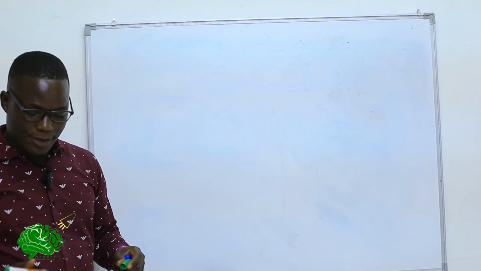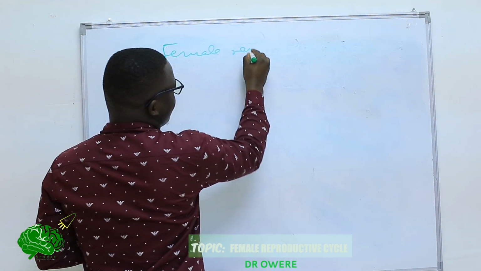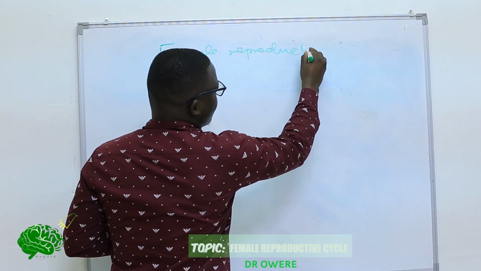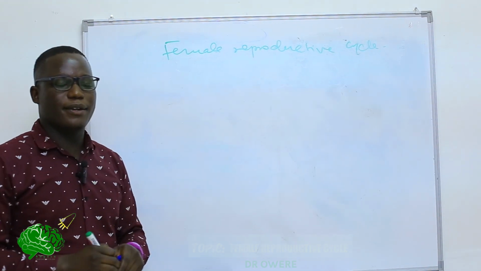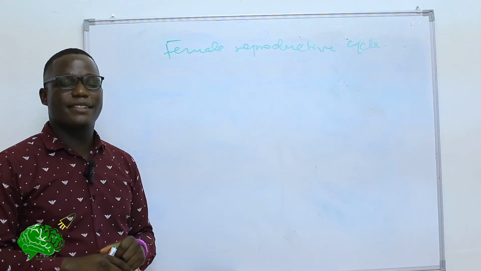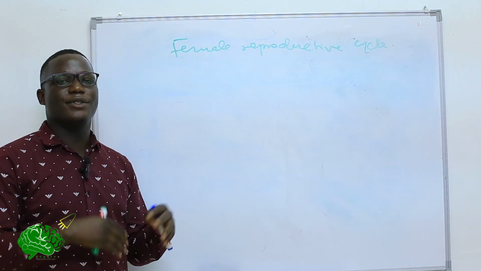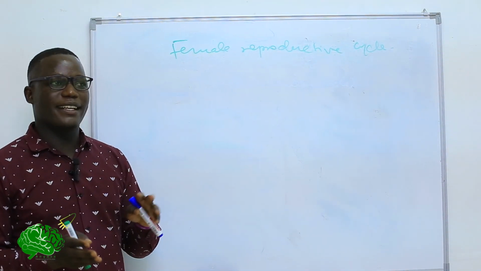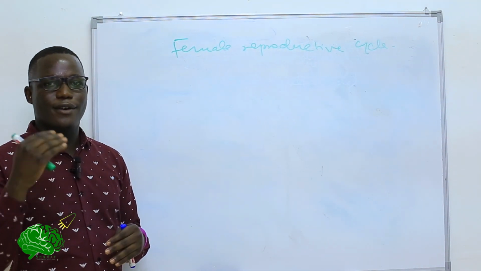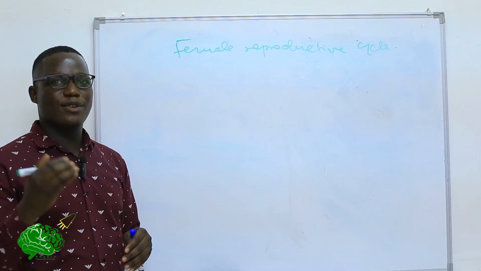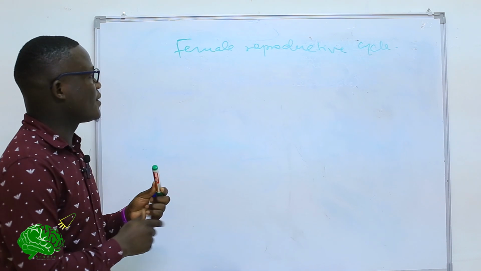Alright, in today's episode, we shall be looking at the female reproductive cycle. So what do we mean when we talk about the female reproductive cycle? We are talking about the cyclic events that occur during the reproductive age of the female in the uterus and the ovary, characterized by release of an egg or ovum plus menstrual flow. Actually, this cycle is composed of two cycles.